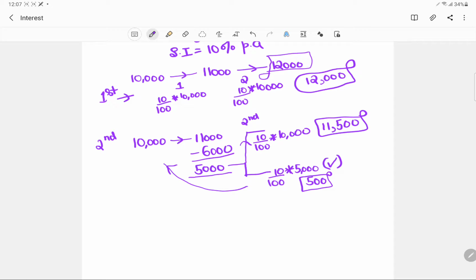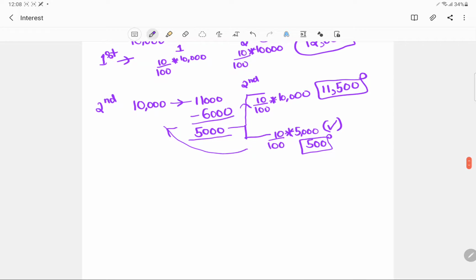Because whatever amount you pay, for example, you were taking it for 3 years, so you were paying the installments for a period of 3 years. After the first year you paid an installment X. So now you will save interest on X for 2 years. On X for the next 2 years you paid this amount, so you will save interest on that. Then after the end of the second year you paid another X amount.